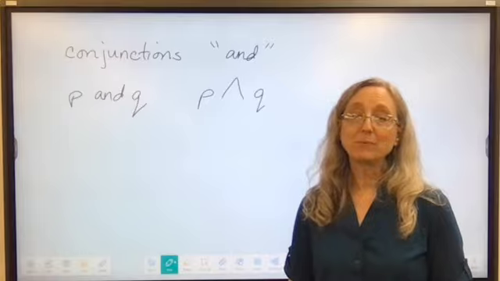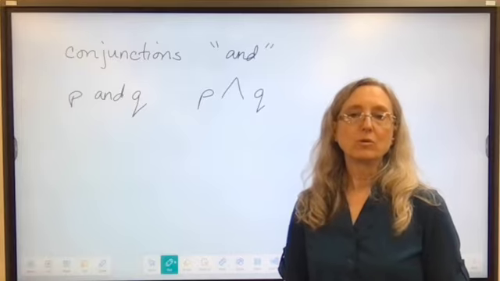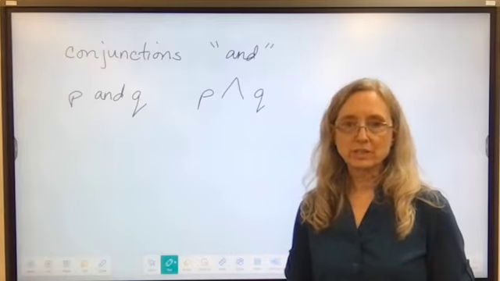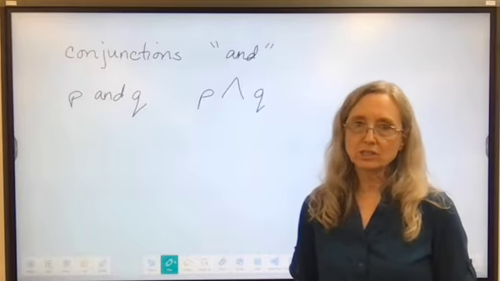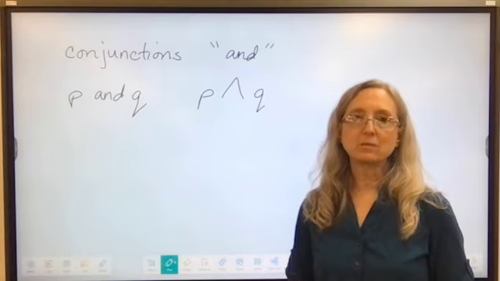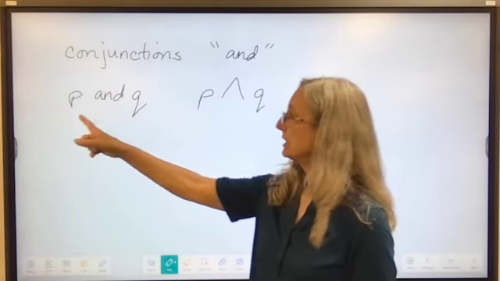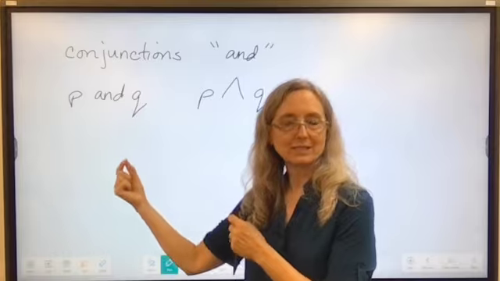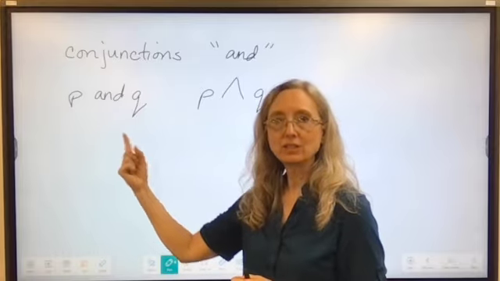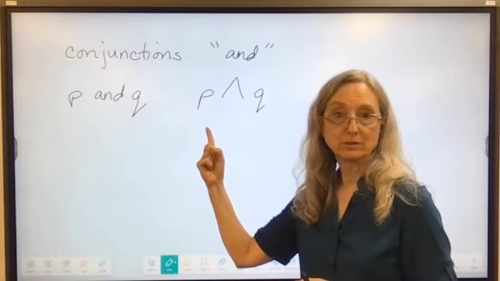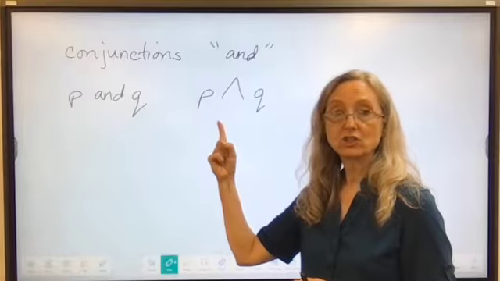Okay, we can also combine statements using either conjunctions or disjunctions. So a conjunction is just like in English, where you take two statements and you combine them with the word and. So if I want to say P and Q, each one of those represents a statement. P and Q, this is my symbol for a conjunction, and.